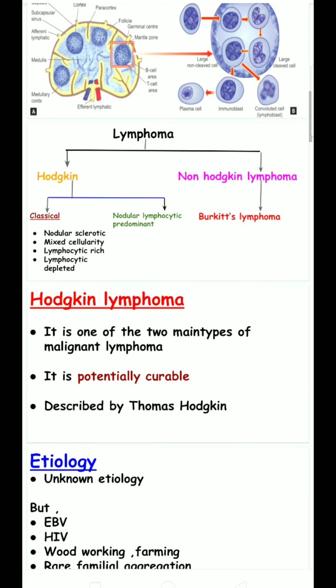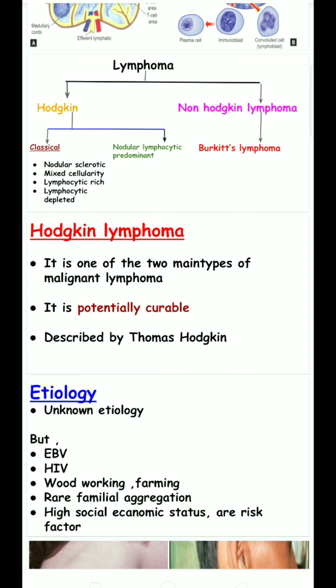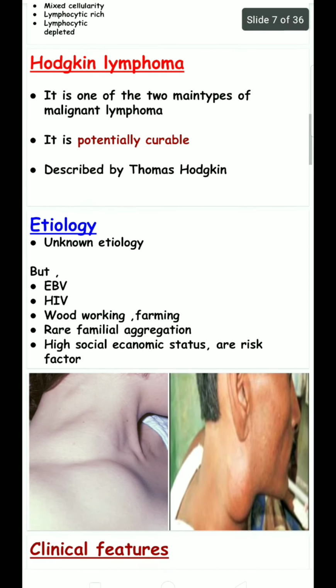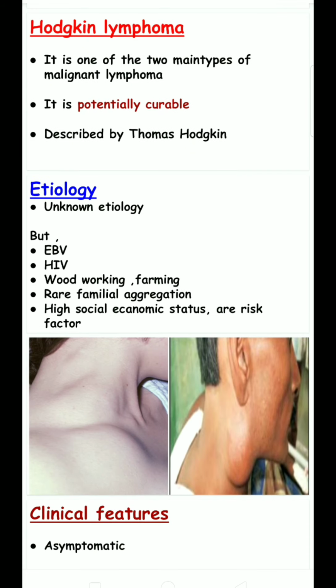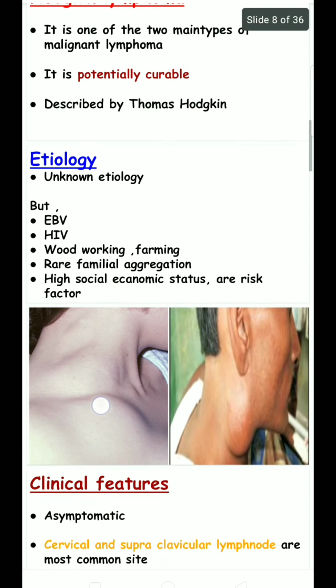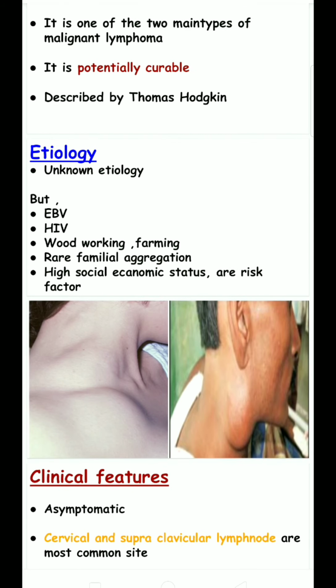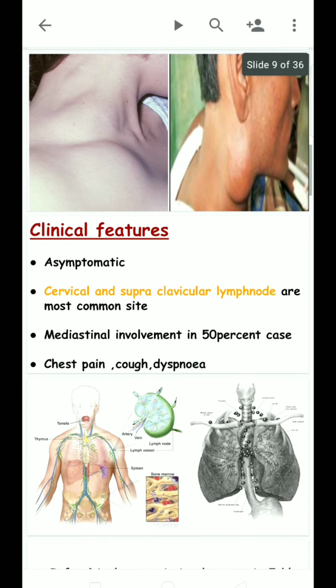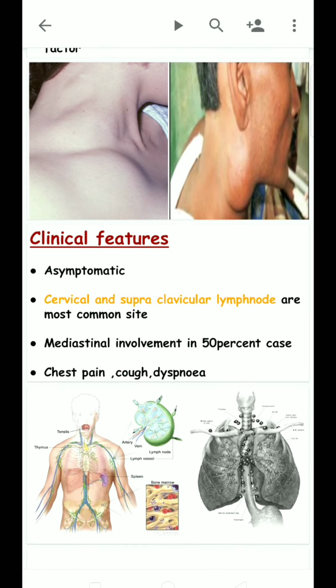Hodgkin lymphoma is one of the two main types of malignant lymphoma. It is potentially curable. It was described by Thomas Hodgkin. The etiology is unknown, but Epstein-Barr virus, HIV, woodworking and farming, rare familial aggregation, and high socioeconomic status are risk factors. Clinically, it is asymptomatic. Cervical and supraclavicular lymph nodes are the most common site.